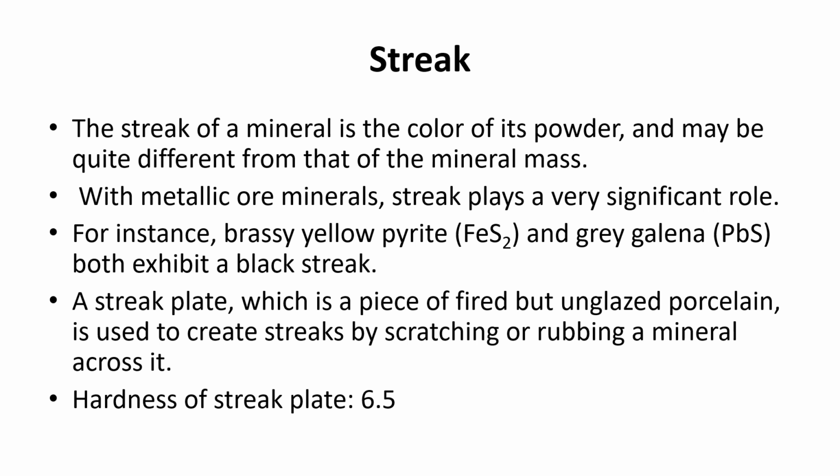So coming to streak. What is a streak? Streak of a mineral is exactly the color of the fine powder of a mineral, and it differs from one mineral to another. With metallic ore minerals, generally streak plays a very dominant and significant role. For example, pyrite is FeS2 and galena is lead sulfide, PbS. Pyrite exhibits a brassy yellow color, and galena is gray in color, but both exhibit a black streak. It's a striking feature.